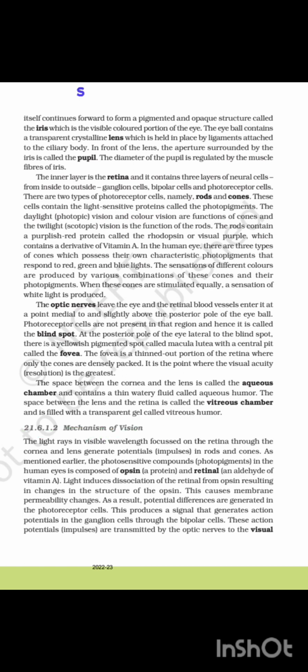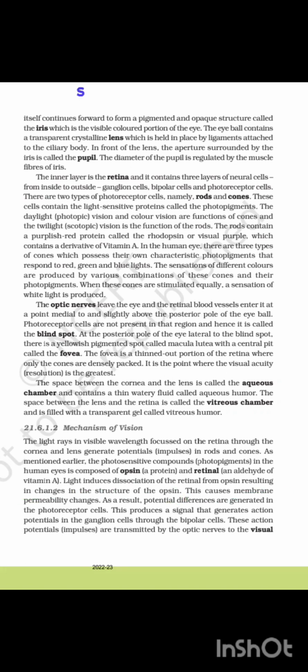21.6.1.2 Mechanism of vision. The light rays in visible wavelength focused on the retina through the cornea and lens generate potential impulses in rods and cones. As mentioned earlier, the photosensitive compound photopigment in the human eye is composed of opsin, a protein, and retinal, an aldehyde of vitamin A. Light-induced dissociation of the retinal from opsin results in changes in the structure of opsin.